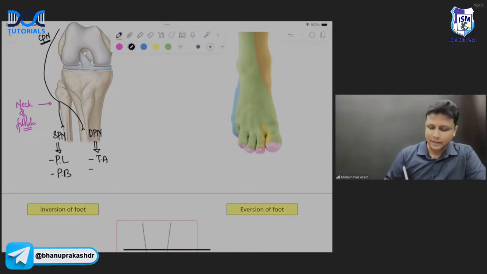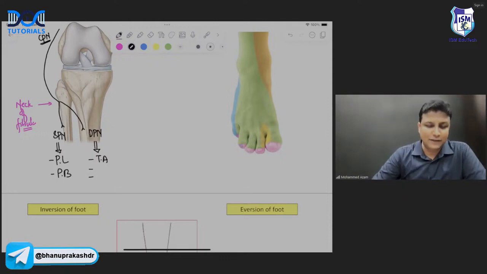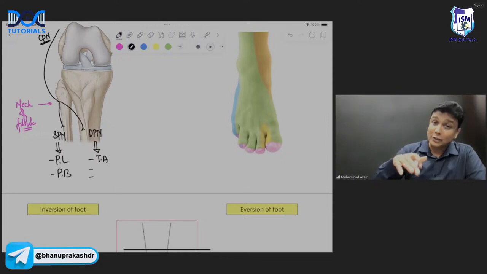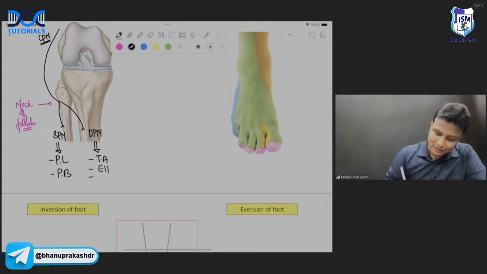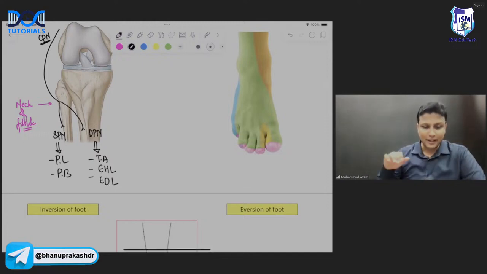And in the anterior compartment, you will be having extensor muscles or flexor muscles, sir? Extensors or flexors? Thank you, Dr. Aryan. Extensor होते हैं कि flexor होते हैं? तो anterior compartment में extensor होते हैं. There will be extensor hallucis longus and extensor digitorum longus.